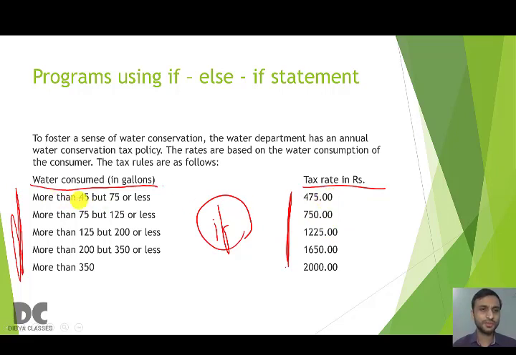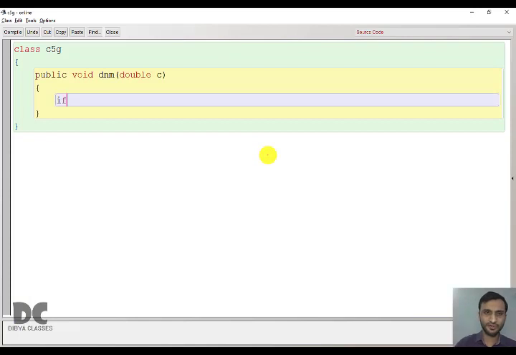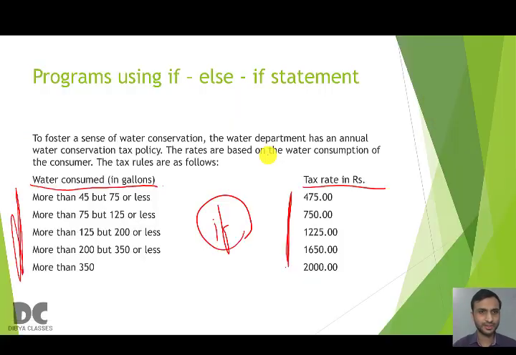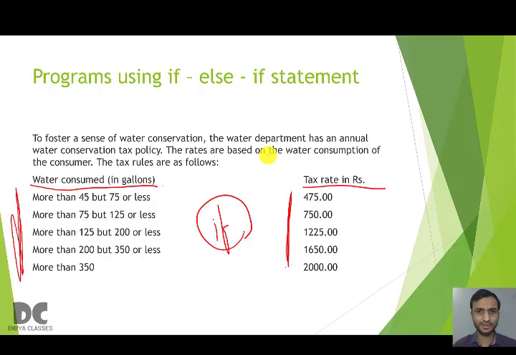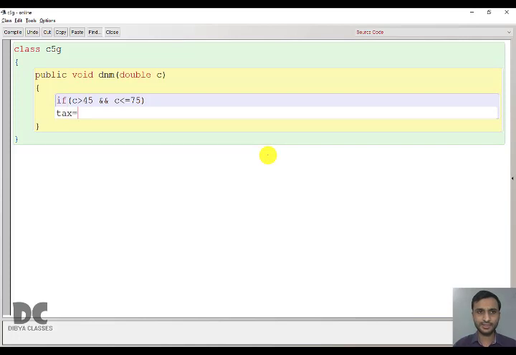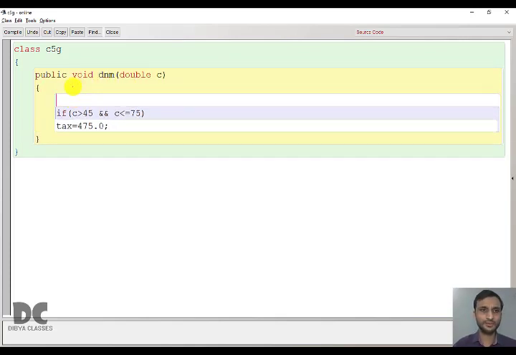So if the water consumed is more than 45 but 75 or less, that is less than or equal to 75. So if water consumed, that is in the variable C, is more than 45, but it is less than or equal to 75, then tax is 475.0. We'll also declare a variable tax to store it, double tax equal to 0.0.